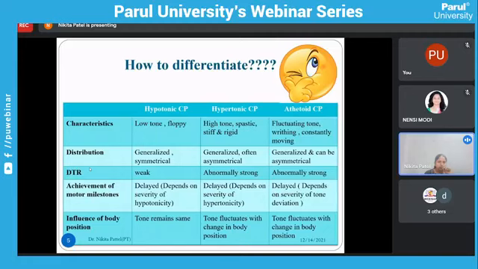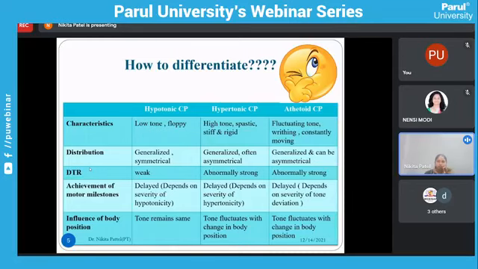This is the discrimination. Distribution: in hypotonic CP, the tone is generalized and symmetrical. In hypertonic CP, the tone is generalized, the tone is increased, but it is asymmetrical. In athetoid CP, it is generalized but can be asymmetrical, so that does not discriminate.